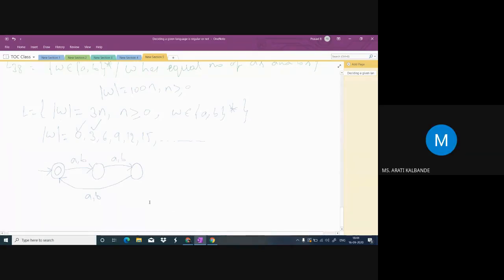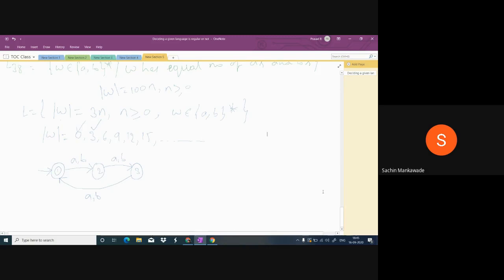Yes, sir. Take one example, BA, BB, AA. So take this one, B. This is the first state, this is the second state and this is the third state. On B, it comes to the second. On A, it goes to the third state. On this B, it goes back to the first state. On B, second. On A, third. On this A, it goes again to the first state. So it has reached the first state, and the first state is the final state, accepted. So here we have 3 states when length is a multiple of 3. Suppose length is a multiple of 4.